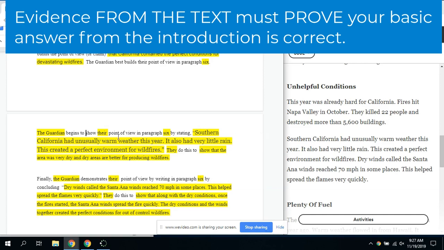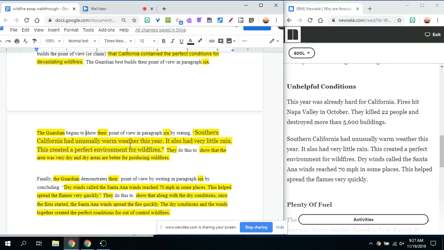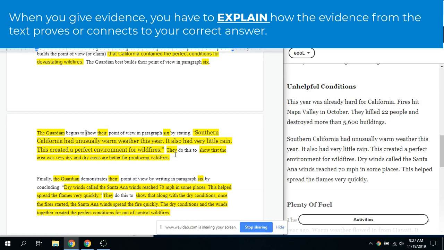This is how I'm using evidence from the text to support my answer that paragraph 6 best shows that California contained the perfect conditions for wildfires. Now what I have to do, I've given my answer and I've given you support. I have to explain why that support best shows that claim is true.